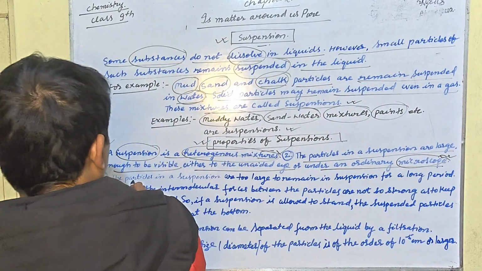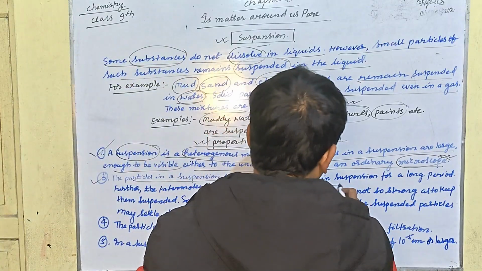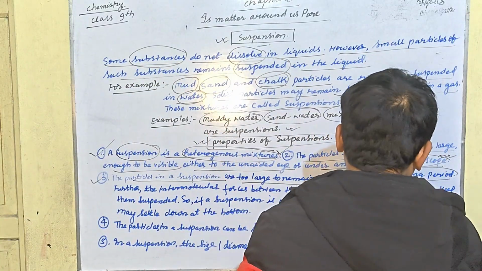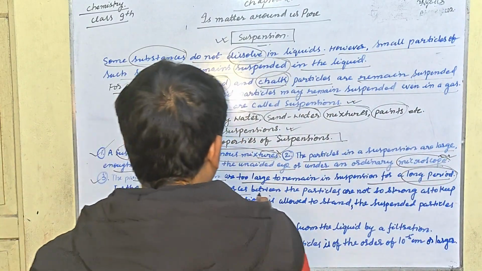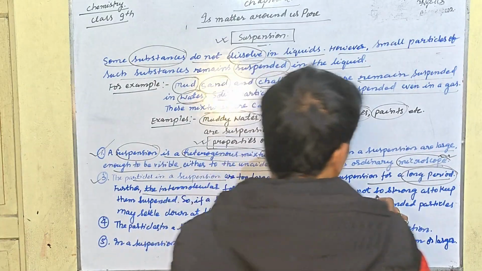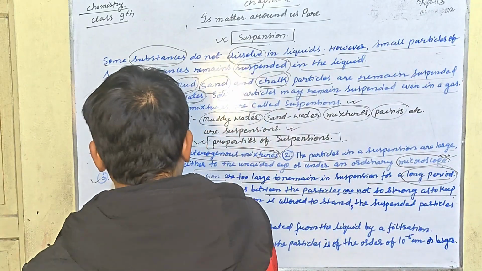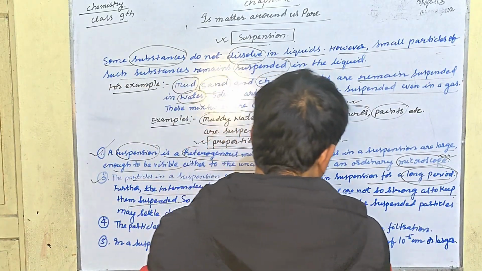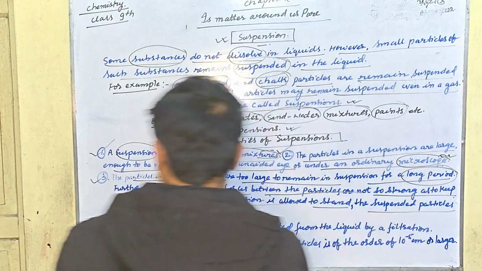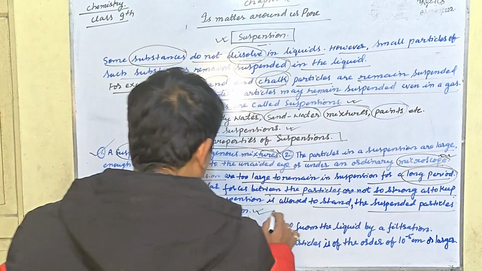Point number three, the particles in a suspension are too large to remain in suspension for a long period. And further, the intermolecular forces between the particles are not so strong as to keep them suspended. So, if a suspension is allowed to stand, the suspended particles may settle down at the bottom.